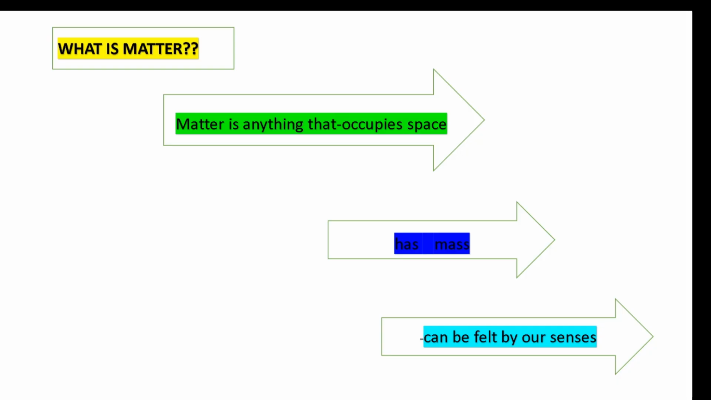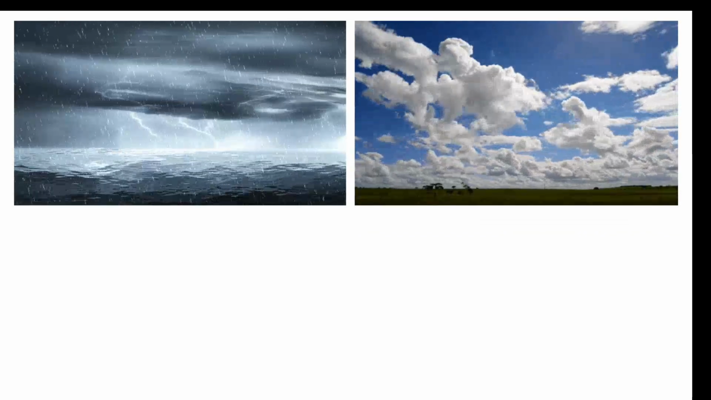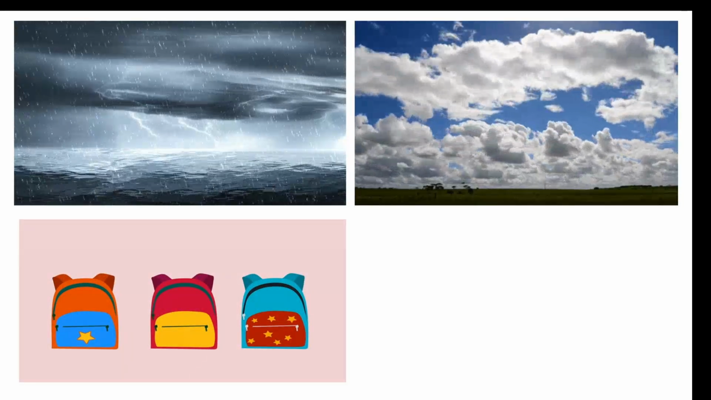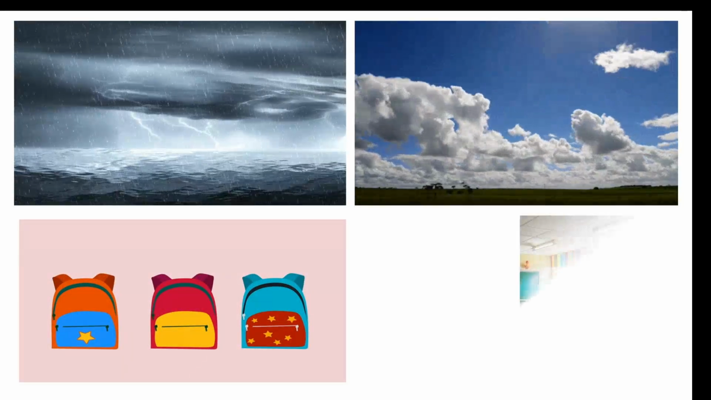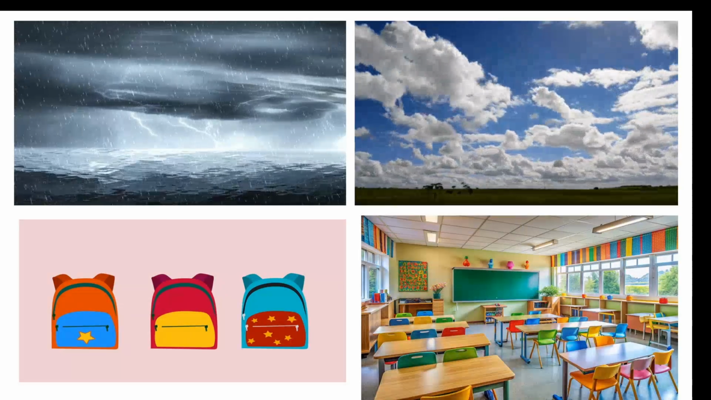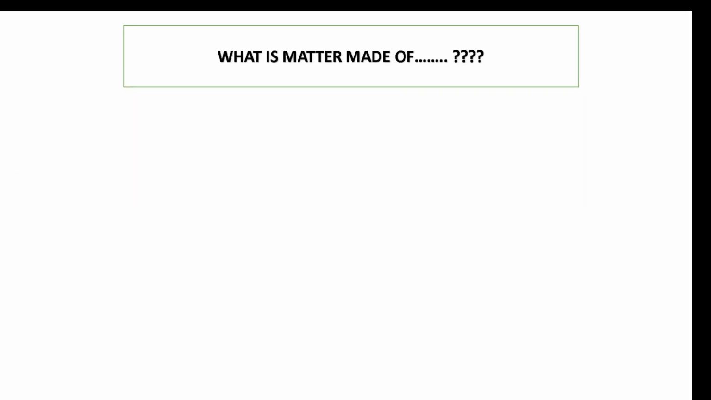Now let's quickly see some examples for matter. Yes, the water around us, the raindrops, the air we breathe, the air that surrounds us, and everything around you. It can be your school bag, your water bottle, and even your table and chair in your classroom. Everything is an example of matter. So what is matter made of? A very important question to understand.